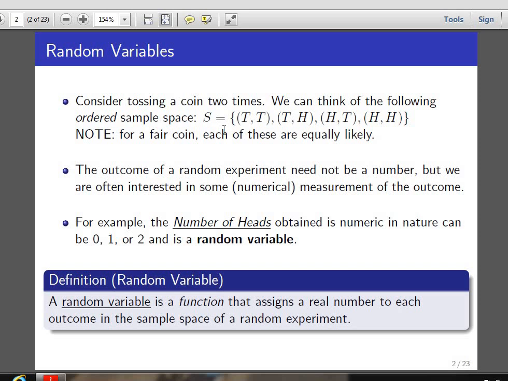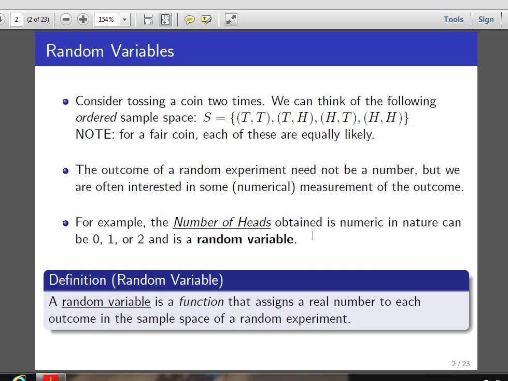Here S is called a random variable, and therefore we can define a random variable as follows: if a variable takes different values with some probabilities, and if the sum of all probabilities is unity, then the variable is called a random variable. The random variable may be discrete or continuous. Alternately, we can define a random variable as a function that assigns a real number to each outcome in the sample space of a random experiment.